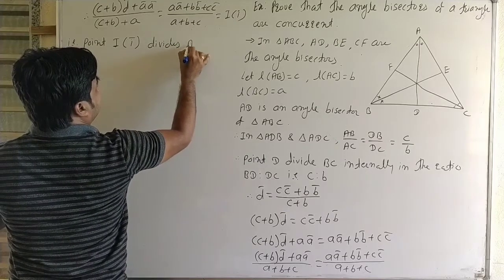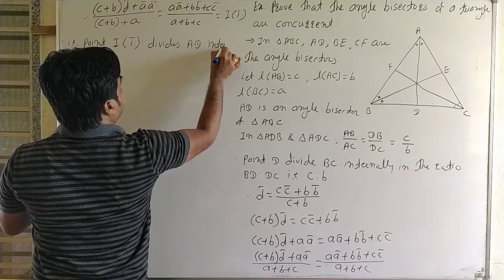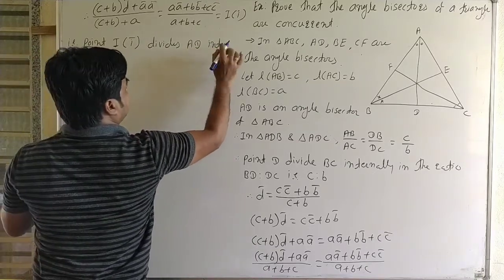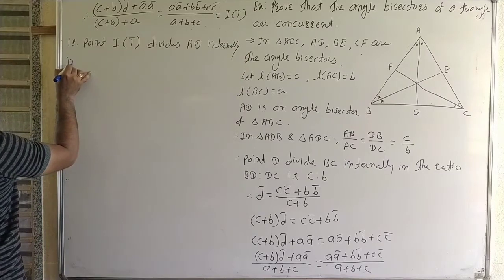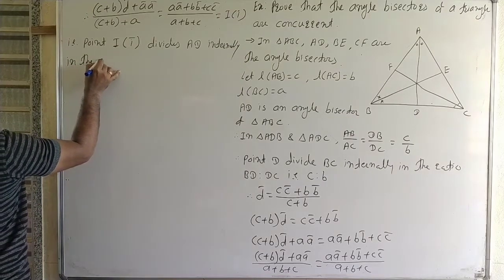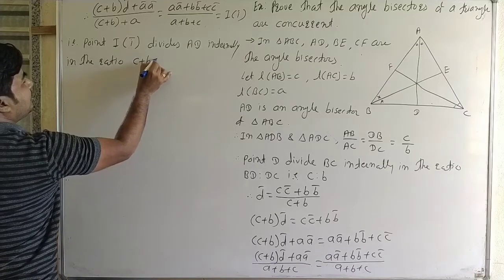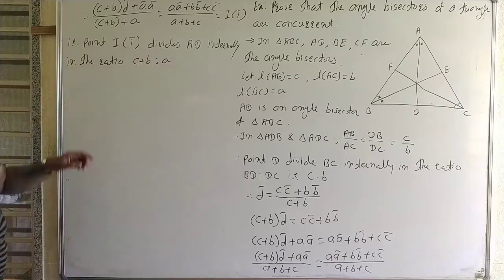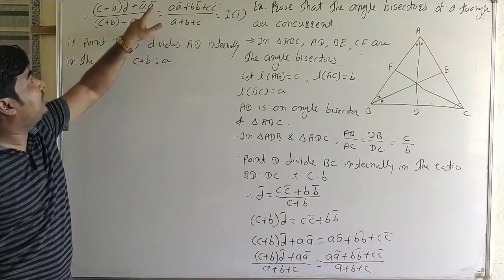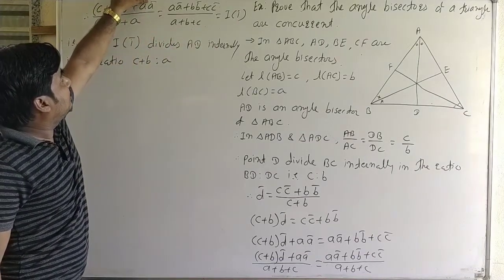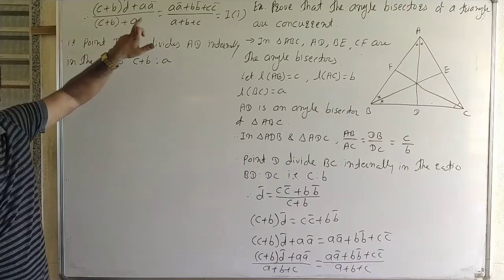That is, point I with position vector I bar divides AD internally in the ratio C plus B is to A. Point I divides AD in the ratio C plus B is to A.